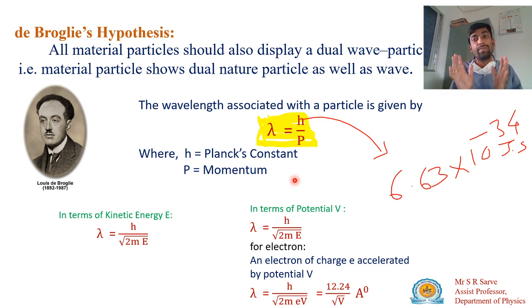So for a macroscopic particle, wave nature is associated, but this wavelength is too small to measure. Hence we say that large particles show only particle nature, but wave nature is also there, and we cannot calculate it because the wavelength is small. So de Broglie says that every material particle has dual nature, wave nature as well as particle nature. In the next lecture we will learn about the Heisenberg uncertainty principle.